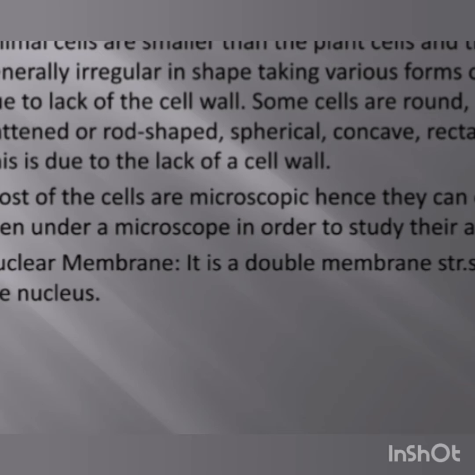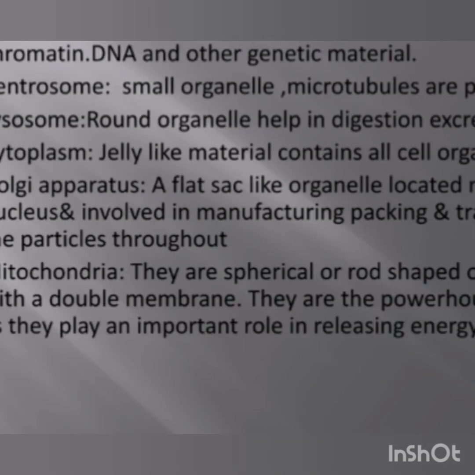Then there is the nuclear membrane. The nuclear membrane is a double membrane structure which surrounds the nucleus. Now the next structure is the nucleus, which contains nucleolus, nucleosome and chromatin. What is present in the nucleus? It has nucleolus inside, nucleosome and chromatin. DNA and other genetic material is also found in the nucleus itself.